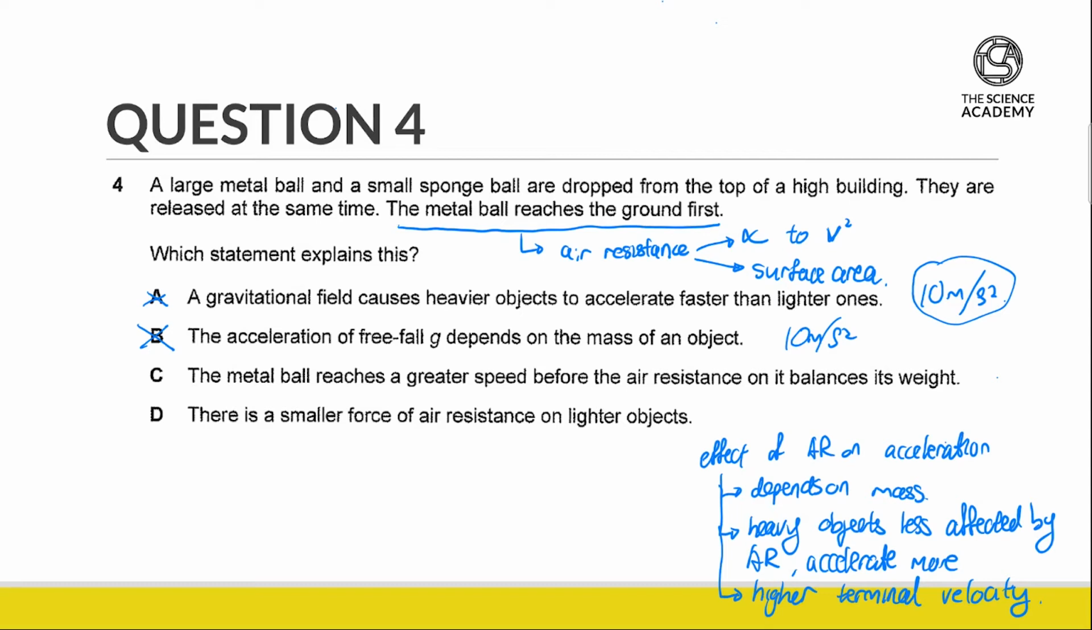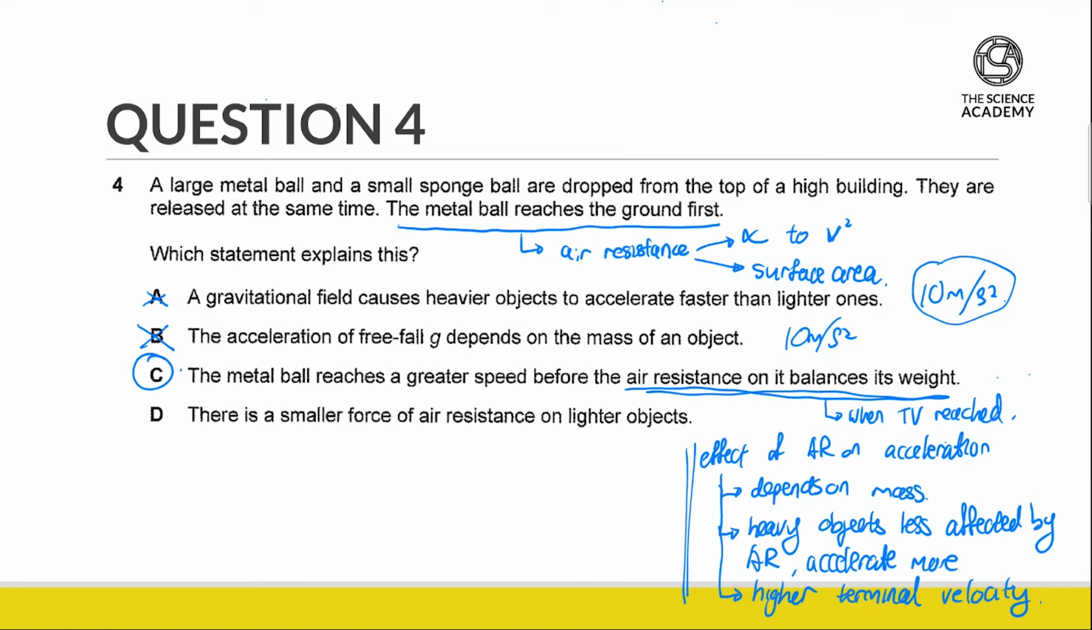For part C, it says that the metal ball reaches a greater speed before the air resistance on it balances its weight, and this was essentially what I explained just now. The effect of air resistance on acceleration depends on its mass, and heavy objects are less affected by air resistance, hence they accelerate more, leading to a higher terminal velocity. The air resistance balancing the weight is what happens when terminal velocity is reached. So as such, C is going to be our answer.